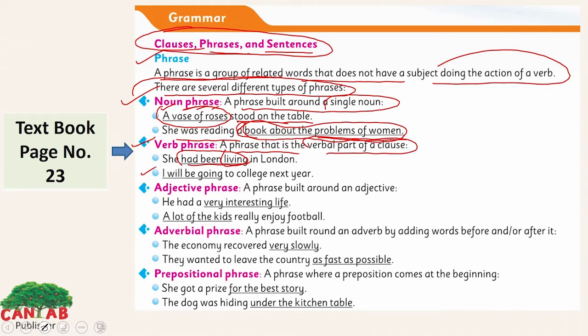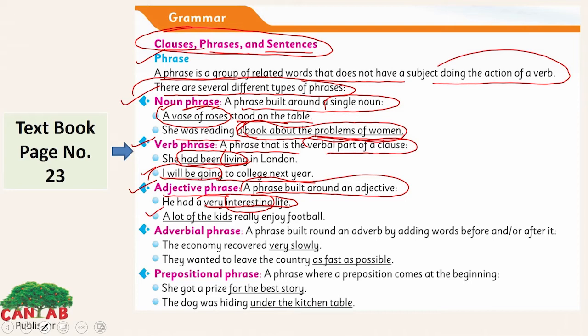Now look at the second one. I will be going to college next year. Here going is an action, so from I to going is a verbal phrase here. Look at the third phrase, adjective phrase. We have discussed this. Adjective describes the noun, its color, size, smell, opinion about a noun. A phrase built around an adjective, like he had a very interesting life. Here interesting is an adjective, and the whole phrase is underlined for you. Very interesting life is an adjective phrase here.